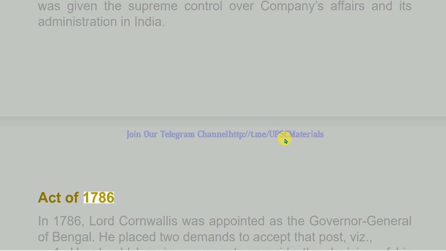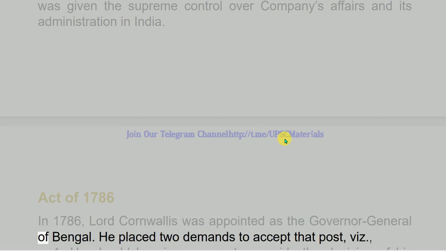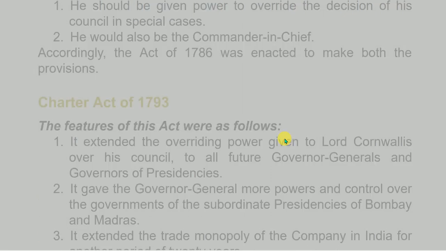Act of 1786. In 1786, Lord Cornwallis was appointed as the Governor General of Bengal. He placed 2 demands to accept that post, viz. 1. He should be given power to override the decision of his council in special cases. 2. He would also be the Commander-in-Chief. Accordingly, the Act of 1786 was enacted to make both the provisions.